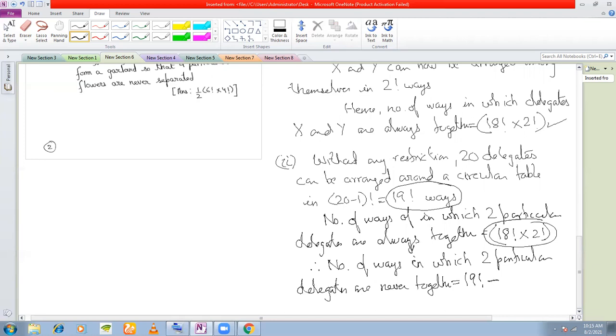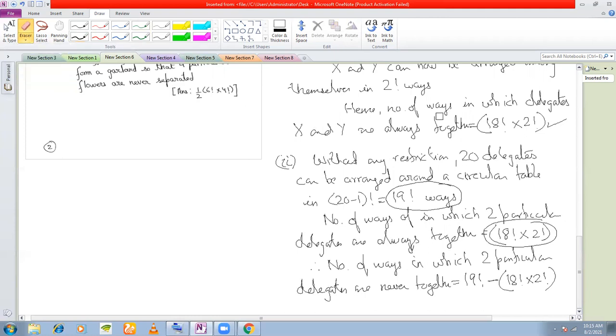So from the total number of arrangements, you subtract those in which they are always together. That means what remains is those in which they are never together, and that's your answer. Okay. Clear with this? Yes, sir.